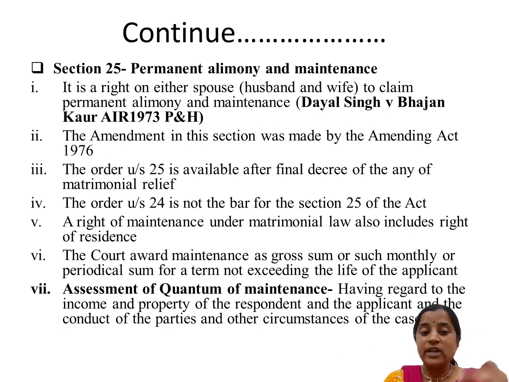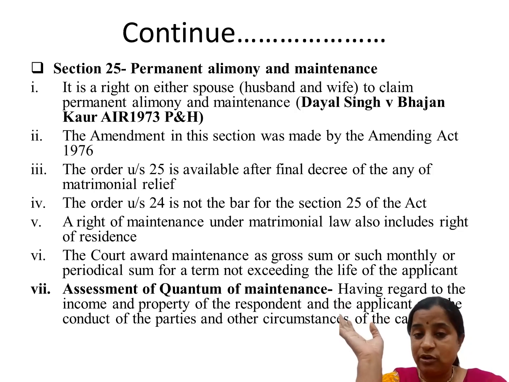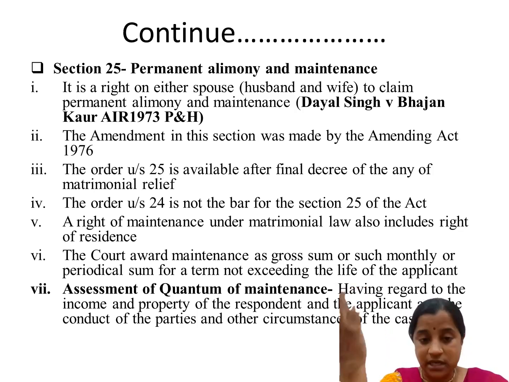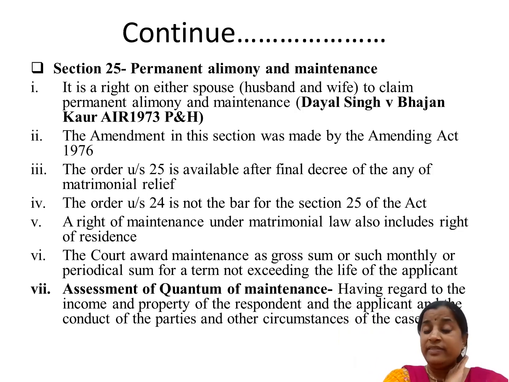ठीक है, तो यहाँ हम 25 के बारे में देखेंगे कि 25 we are talking about permanent alimony and maintenance. It is a right on either spouse to claim maintenance, permanent alimony or maintenance. Dayal Singh Bhajan Kaur ka case, and this amendment was after 1976. The order under 25 is available after final decree of any of the matrimonial relief, that is 9, 10, 11, 12, 13. ठीक है, एंड देयर इज नो बार.